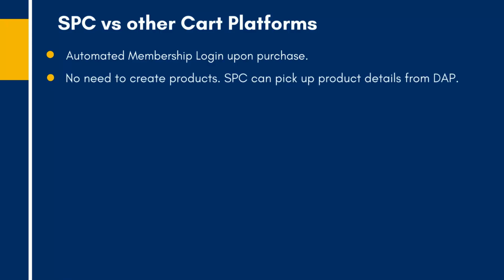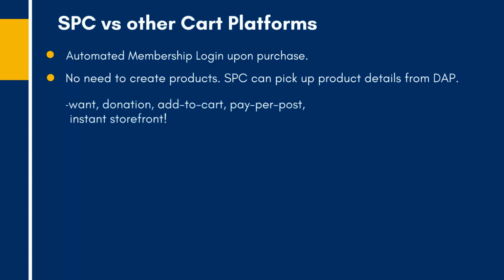Also, you don't have to duplicate your products in SPC, cutting down the time it takes for you to create payment buttons, because SPC can pick up product details from DApp. You just have to let SPC know what DApp product you want to create the payment button for, fill in a few details, and that's it. You will have a payment button in no time.